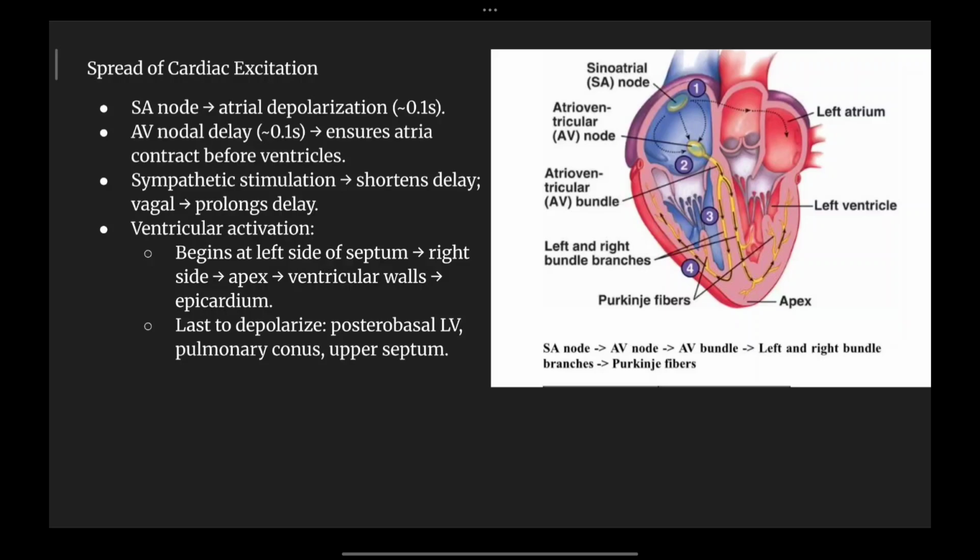So here is an image of how the conduction system works, how the cardiac excitation takes place. It starts from the sinoatrial node, causes the depolarization of atria, allowing the atrioventricular node to delay the ventricular contraction. So from the sinoatrial node, it is causing the right atrium and left atrium to contract, finally allowing the atrioventricular node valves to open up and release the blood from right atria and left atria into the respective